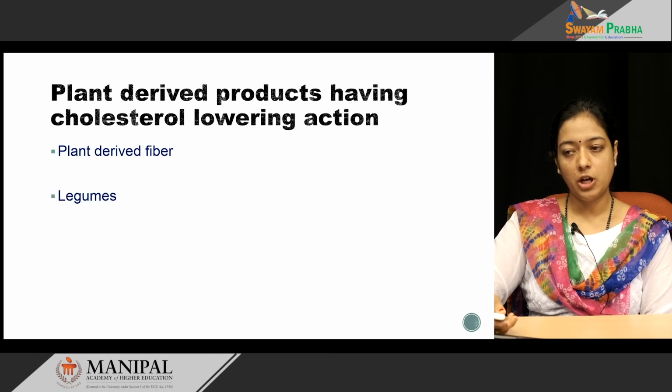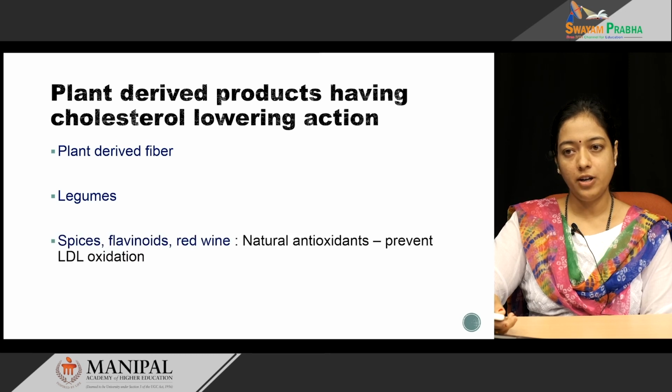Next is legumes, which also reduce the cholesterol level. Spices, flavonoids and red wine act as natural antioxidants and prevent LDL oxidation. Finally, onion and garlic, which are most commonly used in food, also have cholesterol lowering action.